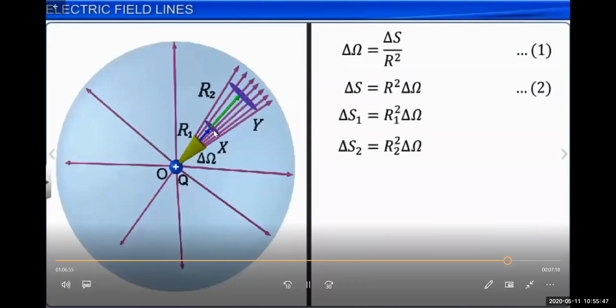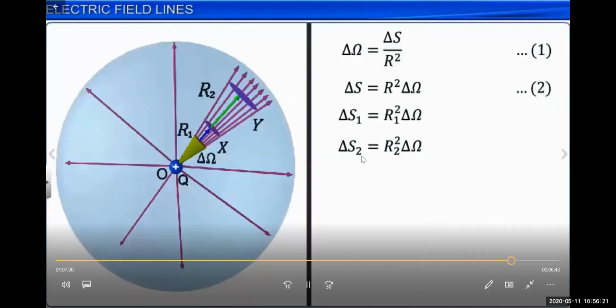The x region is at a distance r1 from q, but the y region is at a distance r2 from q. Delta omega is the solid angle. Delta omega is equal to delta s, the surface area of region x, upon r square, so delta s is equal to r square delta omega. For the x region, delta s1, the surface area, is equal to r1 square, the distance from x to q, multiplied by delta omega.